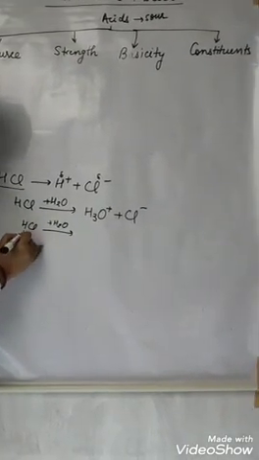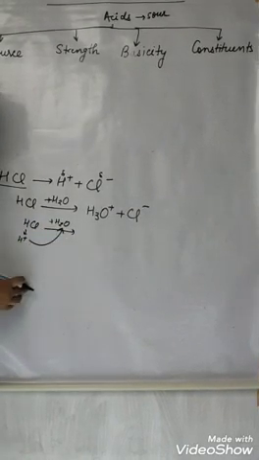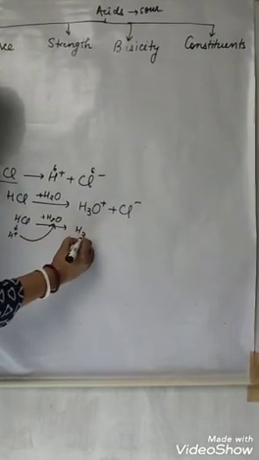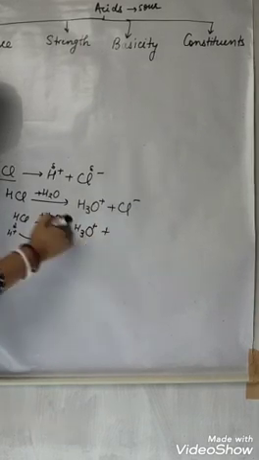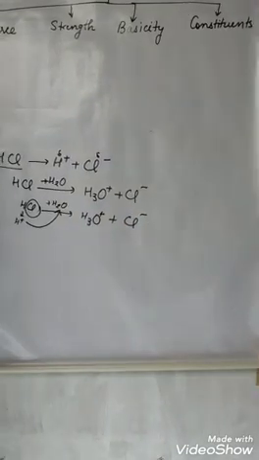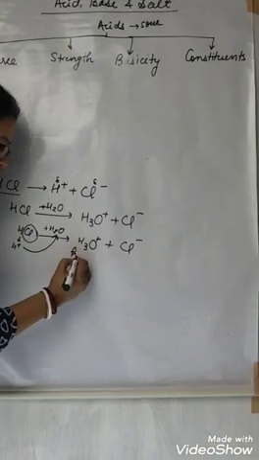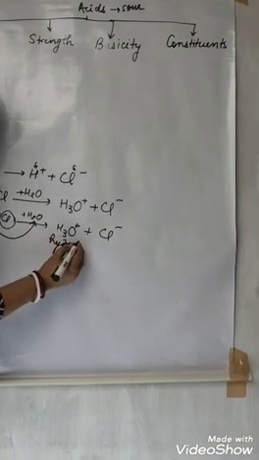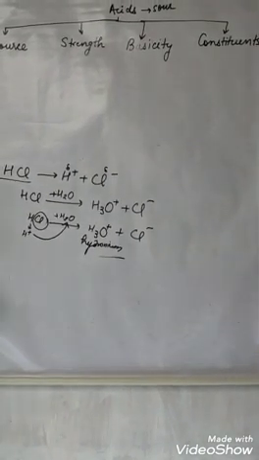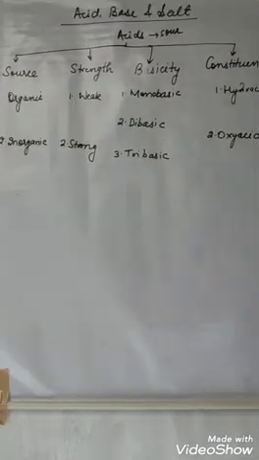When it breaks down, the H+ of this HCl will combine with water. Because of oxygen's electronegativity, it combines with water and forms H3O+, and what is left with us? Cl-. So we will say here that acids are the substances that release hydronium ion in the solution. Previously we said the H+ ion in the solution, but the thing is it releases hydronium ion in the solution.